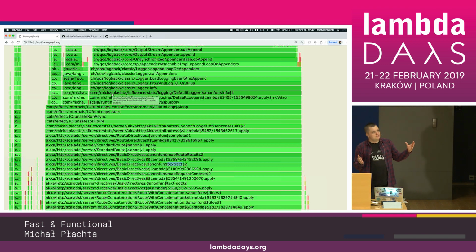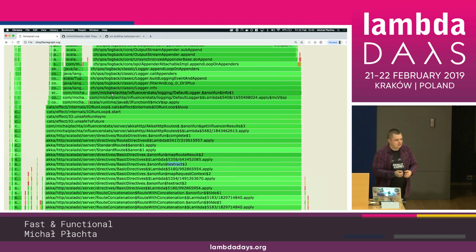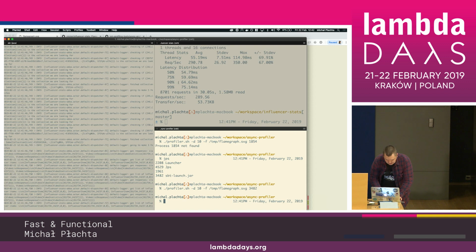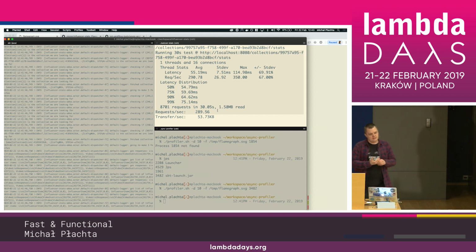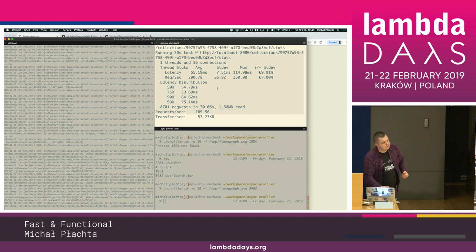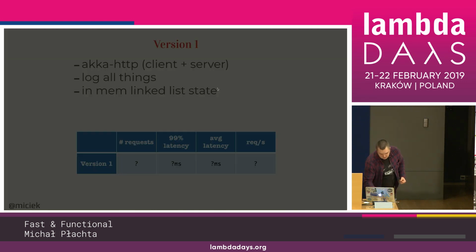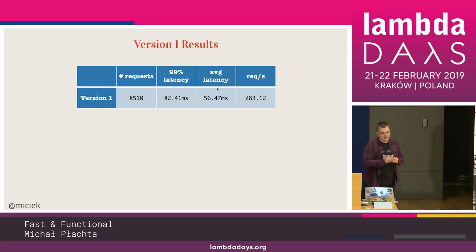So obviously, after doing this kind of 30 seconds test, we already see a bottleneck, right? The logging takes like 60% of the CPU time. What about the results then? Results are done in this kind of way. So we have this latency report. For 99th percentile latency, we have average latency, and of course we have the number of requests that we've been doing. So this is the report.